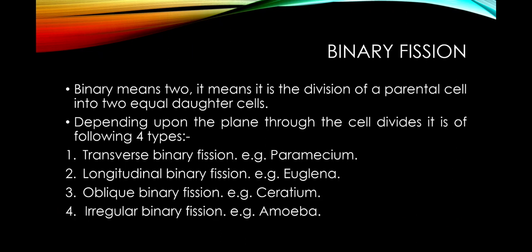Now, the binary fission. As you know, binary means two, so it is the division of the parental cell into two equal daughter cells, and depending upon the planes through which the cells divide, it is of four types: transverse binary fission, as in paramecium, when the body divides transversely; longitudinal binary fission, as in euglena, when the body divides longitudinally; oblique binary fission, as in ceratium, when the body divides obliquely; and irregular binary fission in amoeba.